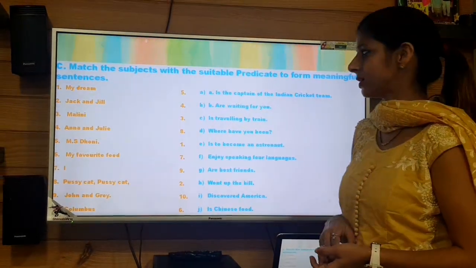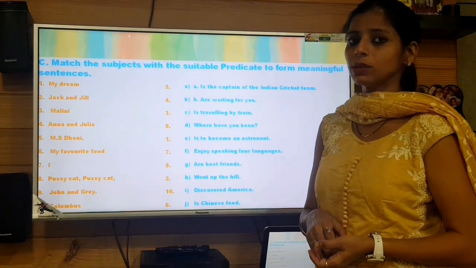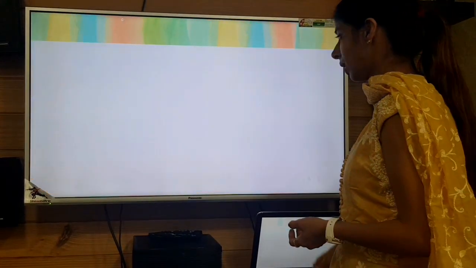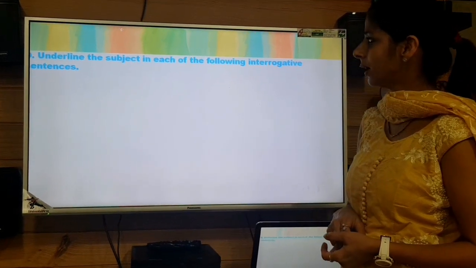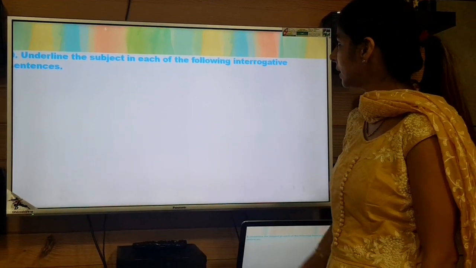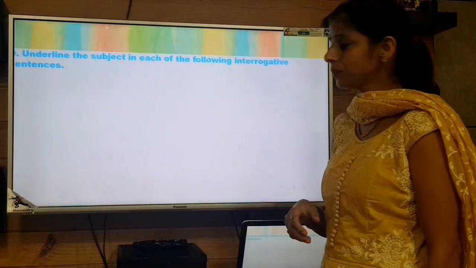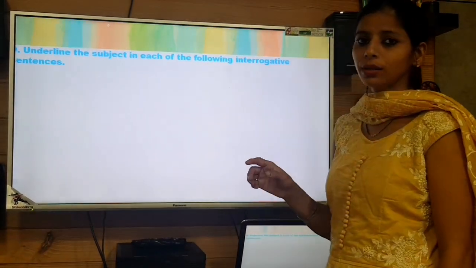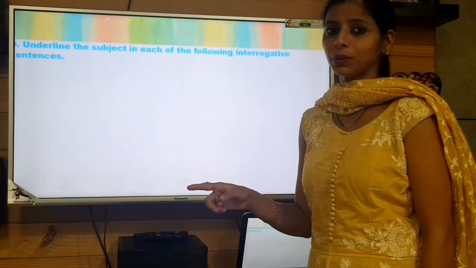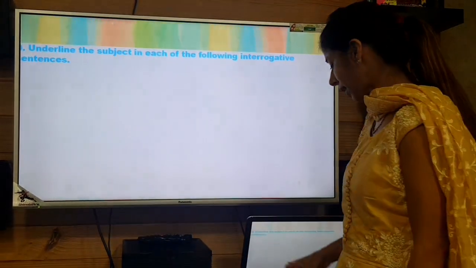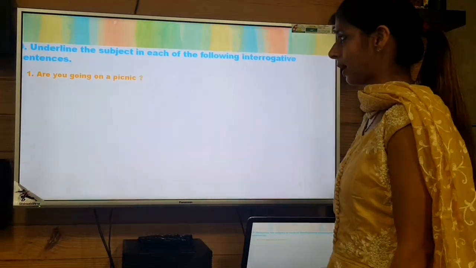So this was your exercise number C, which is on page number 13 in your book. So now we will be doing exercise D. So what is the direction here? Underline the subject in each of the following interrogative sentences. So now here you need to underline the subject, and this is the case of interrogative sentences. And I have given you good training for that.